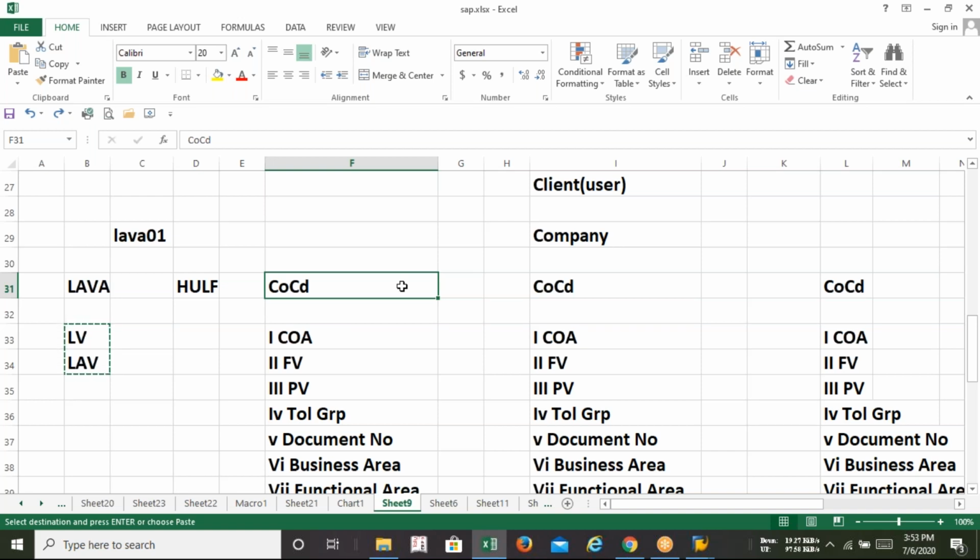If you are thinking that Lava 01 and Lava 02, both group companies, have the same plant, same vendor group, same customer group, then it's better to copy rather than to create the new one. So you can proceed with that: copy from the old one and paste into the new one. There will be no problems.